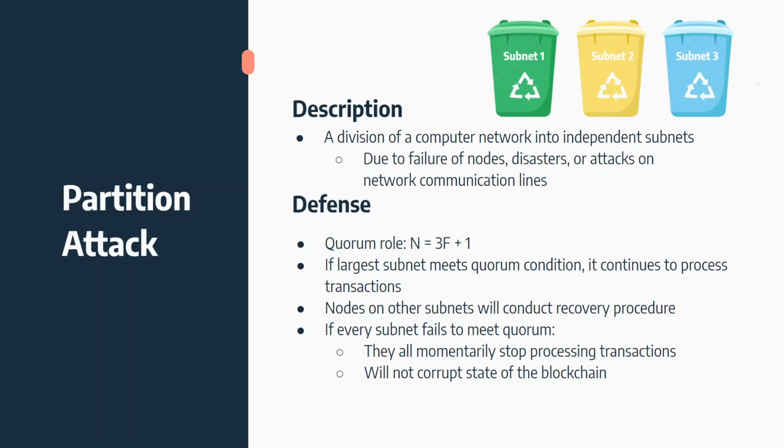In a more severe partition where every single subnet fails to meet the quorum rule, they will all momentarily stop processing transactions, but will not corrupt the state of the blockchain.